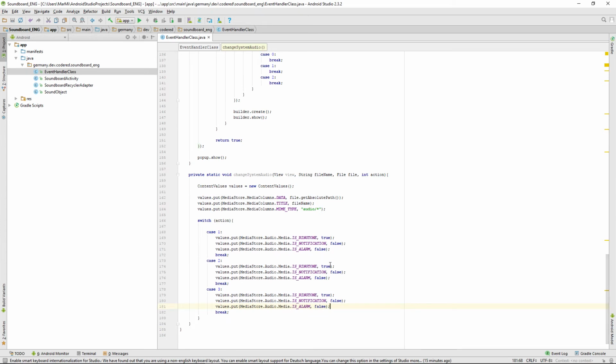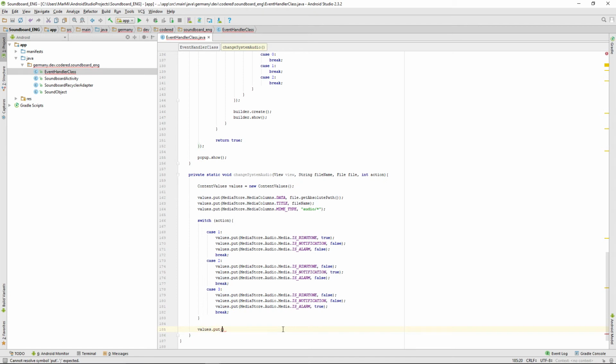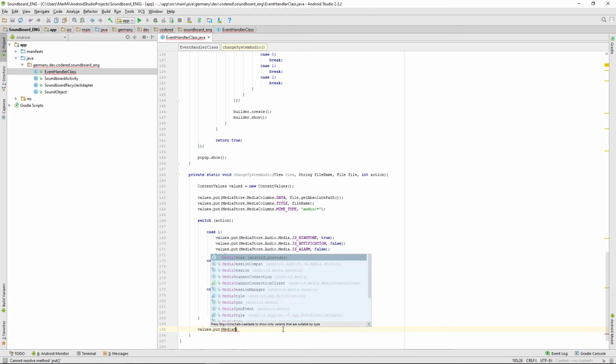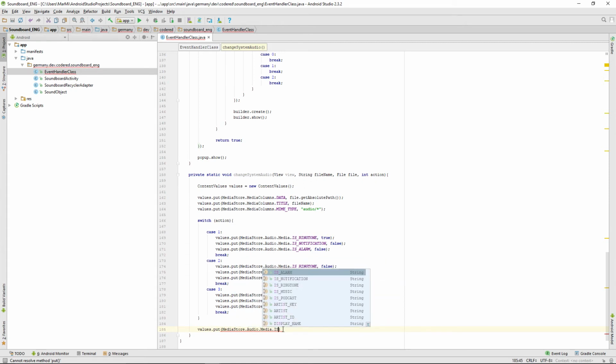for the other cases. So in case 2, it's a notification. Just changing the values here. And in case 3, it's an alarm. After that, I also want to be sure that it is not saved as music. So again, media store dot audio dot media dot is music is false.